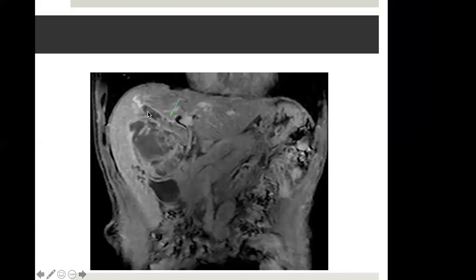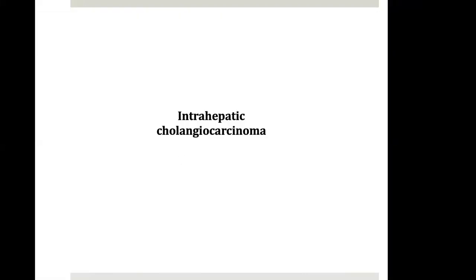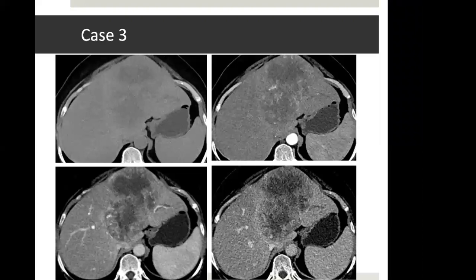And on the coronal images, we can also see the tumor extending along the dilated and invaded biliary channel towards the hilum of the liver. So this was a case of intrahepatic cholangiocarcinoma. Now, this case is a bit unique. We'll just see how. So this is again a non-cirrhotic liver.